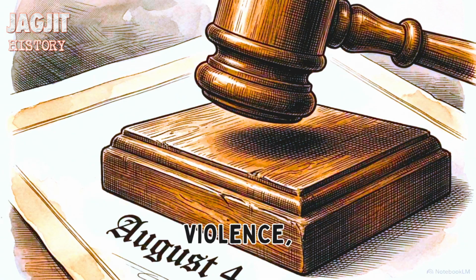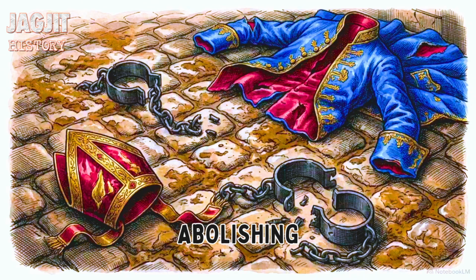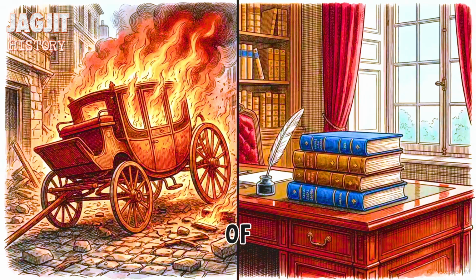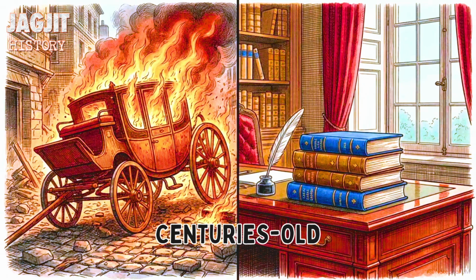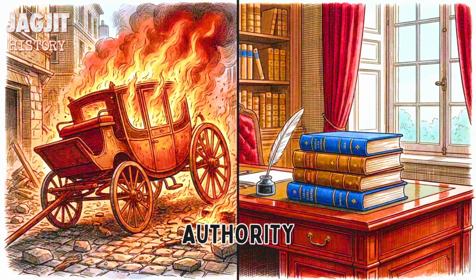To halt the violence, the National Assembly passed the August 4th decree, legally abolishing the feudal system of obligations, confiscating church lands, and stripping the clergy and nobility of their privileges. In a matter of weeks, a rigid, centuries-old absolute monarchy had its authority dismantled in the streets and legally erased in the assembly.